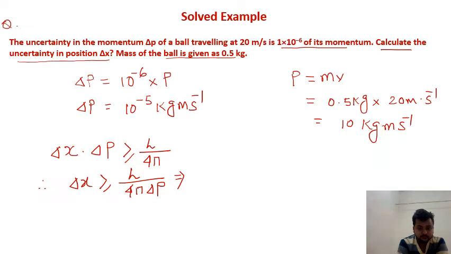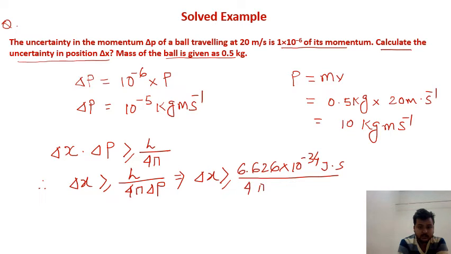So if you put the value of h, that is Planck's constant, 6.626 into 10 to the power minus 34 joule second, divided by 4 pi into delta p, that is 10 to the power minus 5 kg meter second inverse, the value comes out to be 0.527 into 10 to the power minus 29 meter.